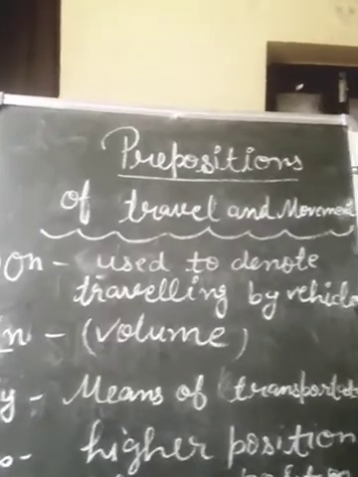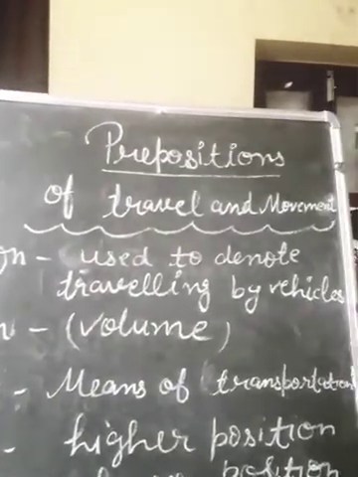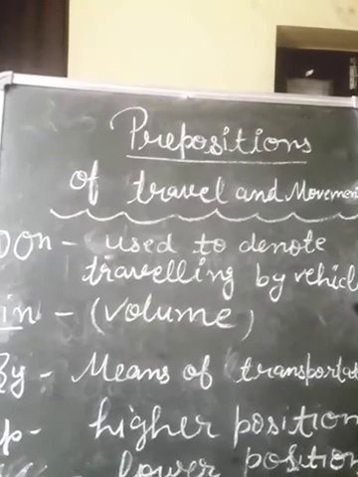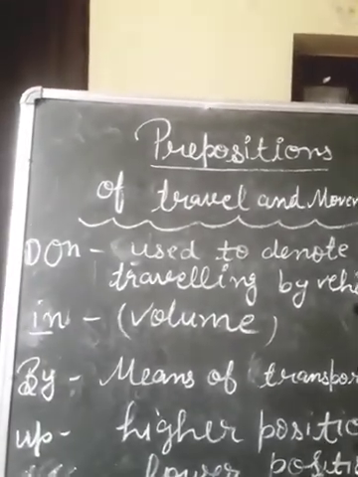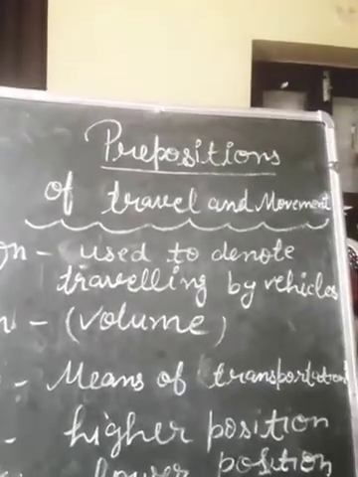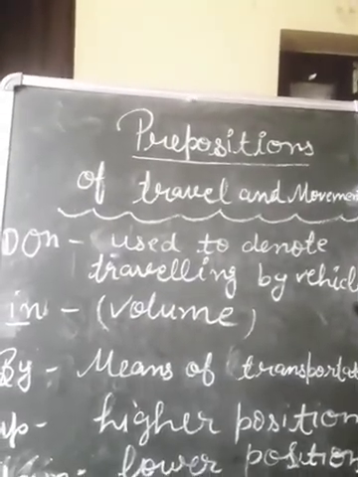Next preposition is by. By is used for means of transport. That is used to denote the means of transportation. For example, we traveled by a car. My cousin will come by flight.